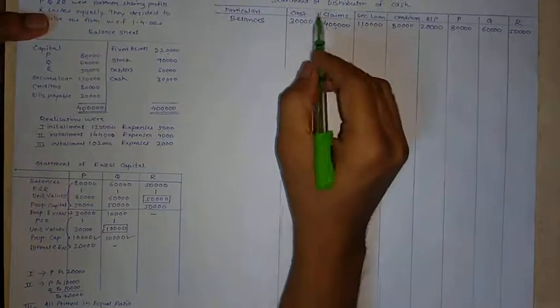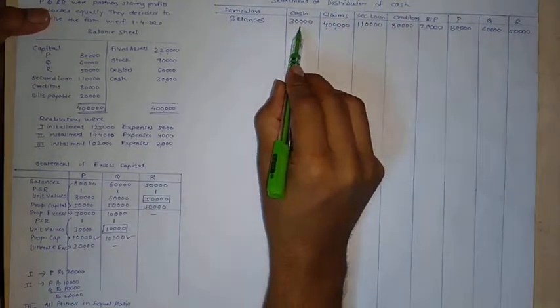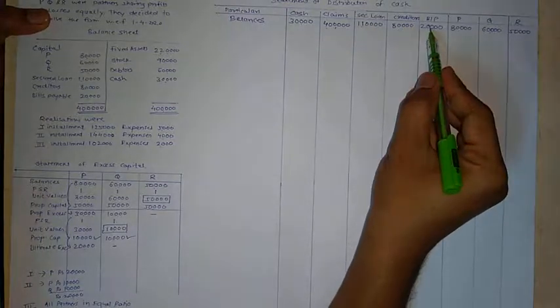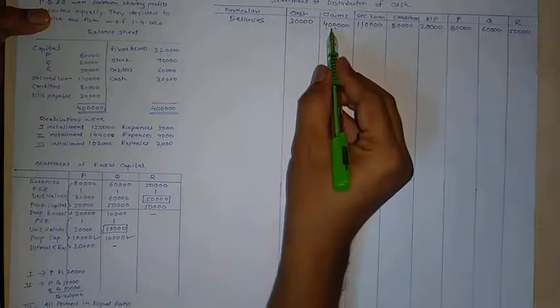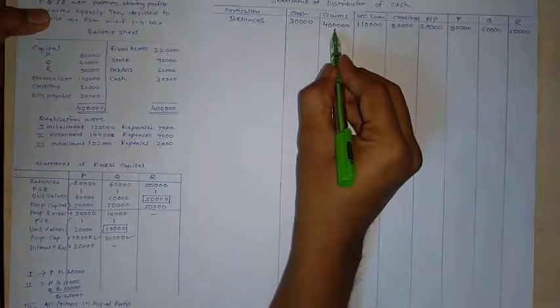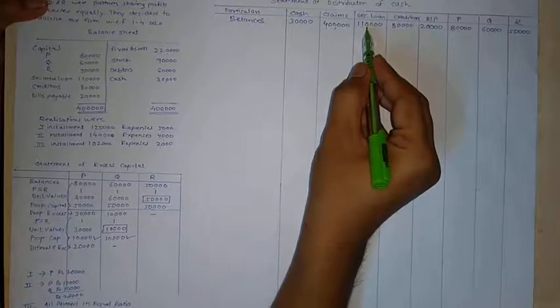So while making statement of distribution of cash, write down all the balances. Cash 30,000, secured loan, creditors as per balance sheet, bills payable again balance sheet, and these are capital balances. Total claims are 4 lakh. Now our first payment is towards secured loan 1,10,000.